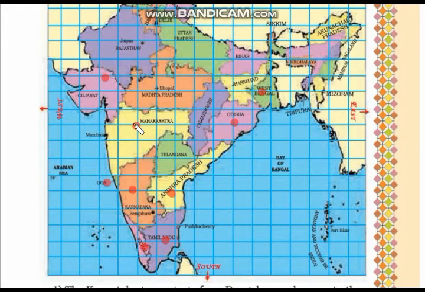So the states which have the sea on their one side are Gujarat, Maharashtra, Goa, Karnataka, Kerala, Tamil Nadu, Andhra Pradesh, Odisha and West Bengal. These all states have the sea on one side. You can see in this map here. So in the answer also you can write all these names.